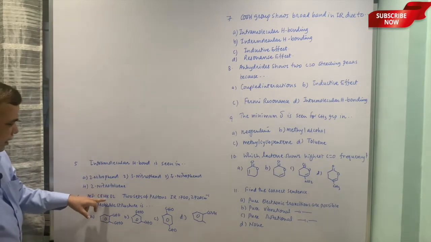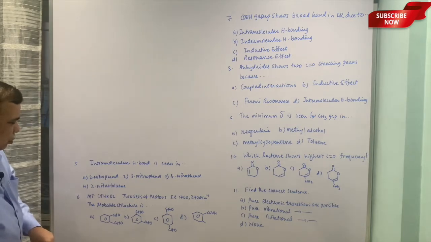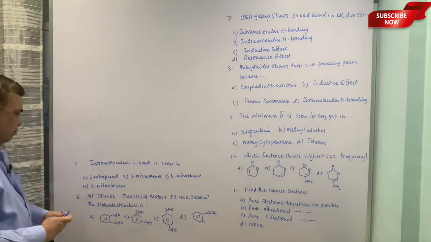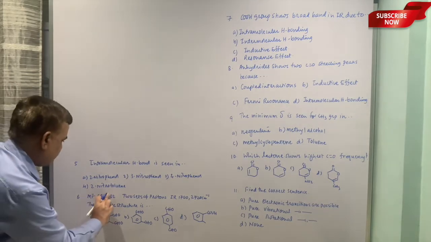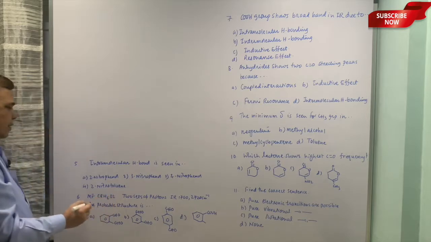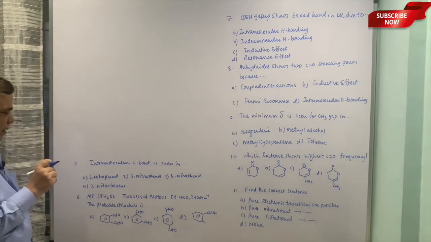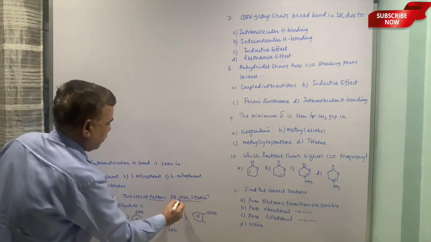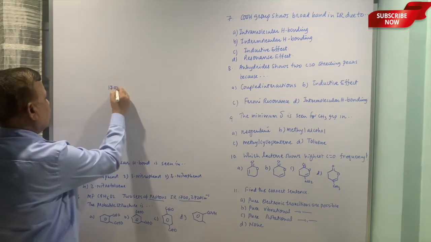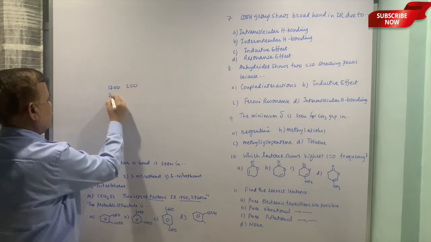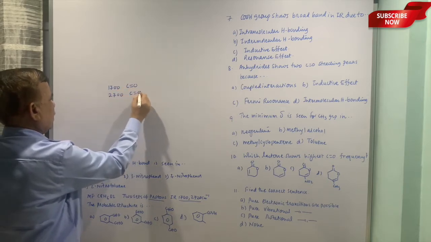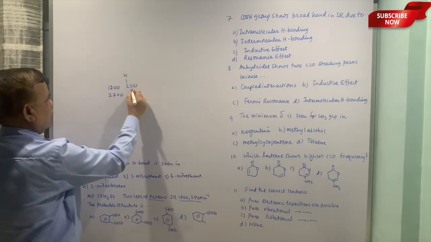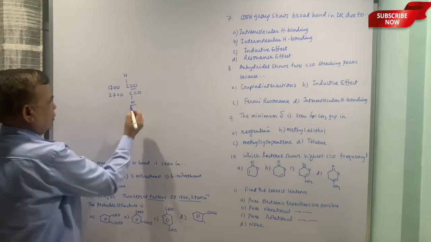Next one is C8H8O2, or not H8, it should be H6. C8H6O2, so 6 degrees of unsaturation, 2 sets of proton. IR 1700 suggests carbonyl, 2700 suggests aldehyde CH.